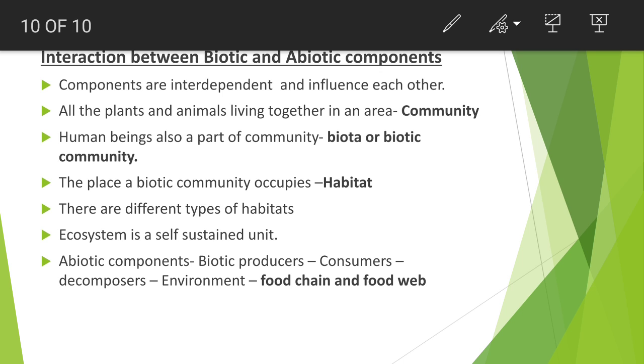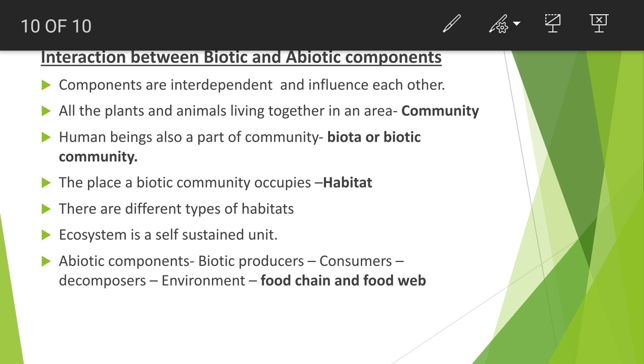Next, the abiotic components are light, water, air, humidity, soil, etc. They are taken by the biotic producers. Who are the producers? Plants or grass. These producers need abiotic components like light, water and air to prepare their food.